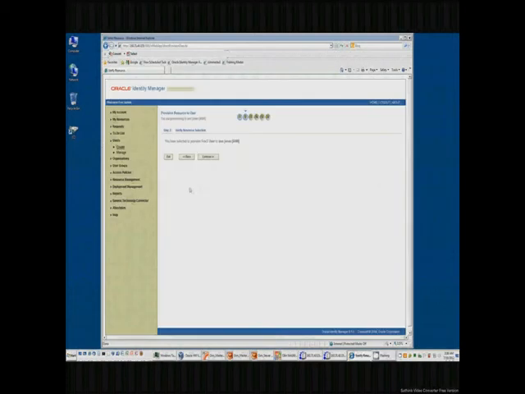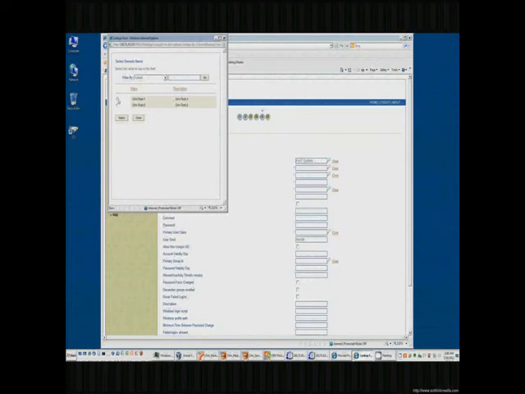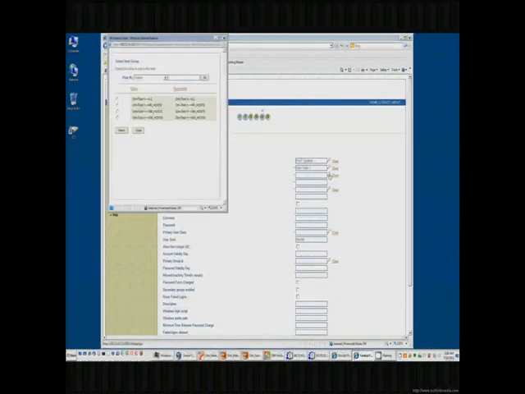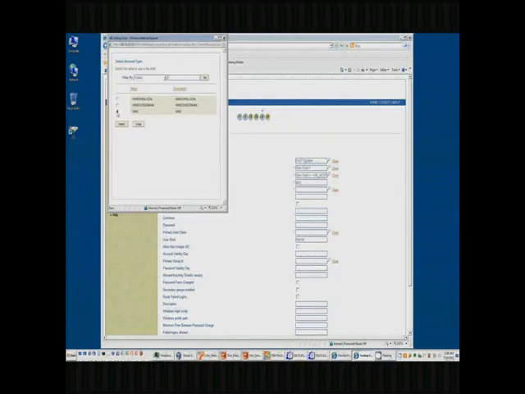And then the next thing we do is we provision a resource. And we'll fill out the information. Select domain 1. We'll put her in maybe the HR host group.